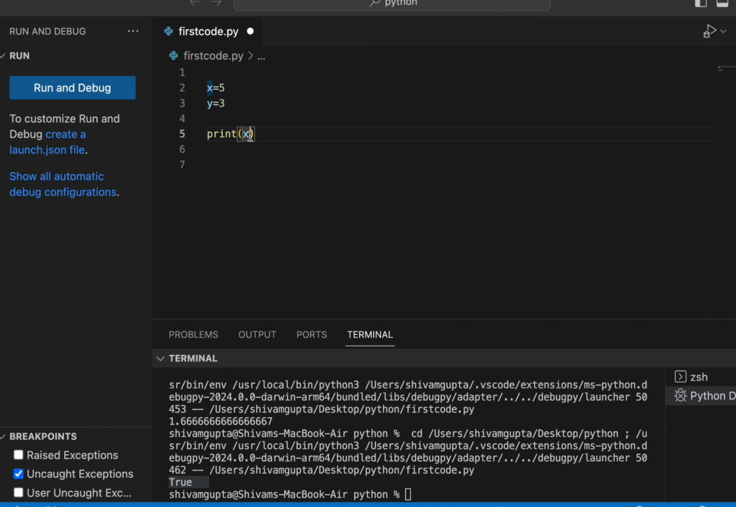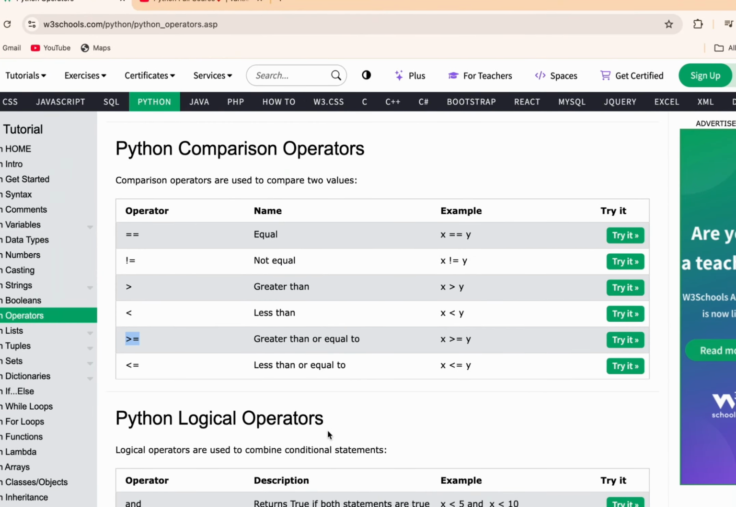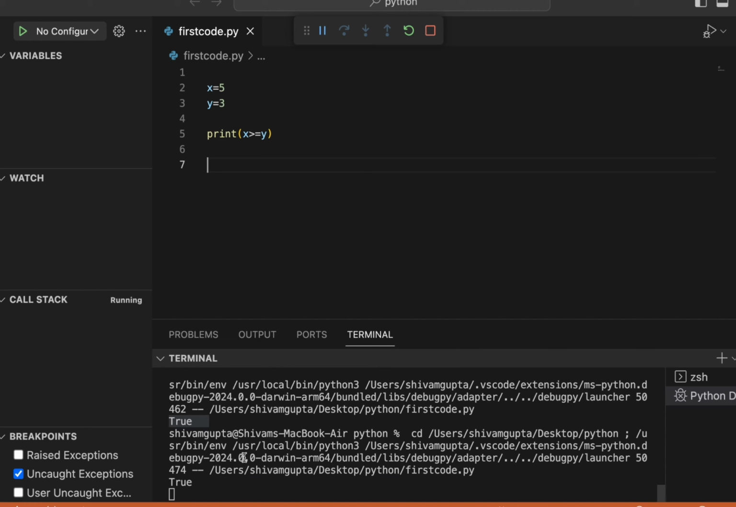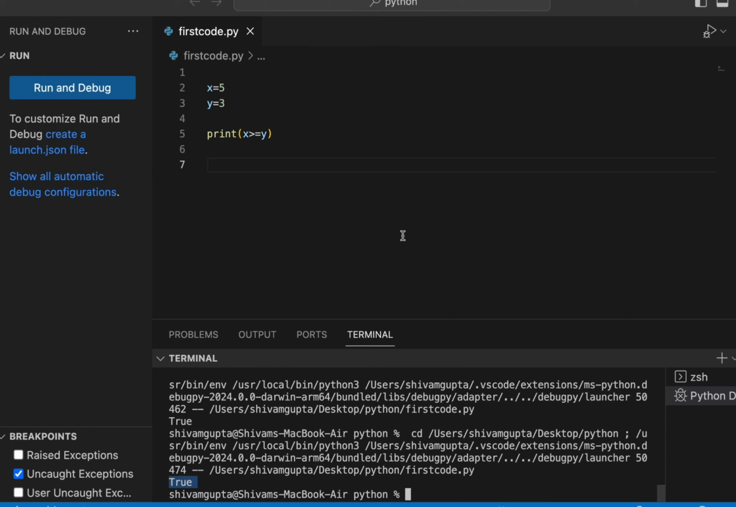Now I will show you the case we are going to use, which is greater than or equals to. We'll write x should be greater than or equals to y. Let's pass these variables over here: 5 should be greater than or equals to 3. Let's first think in our mind: 5 should be greater than or equal to 3. So it will say that it is true. Let's rerun this and you will see true. If you were thinking true, then you are correct.